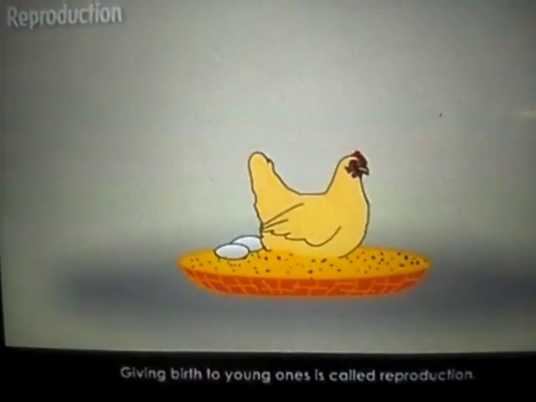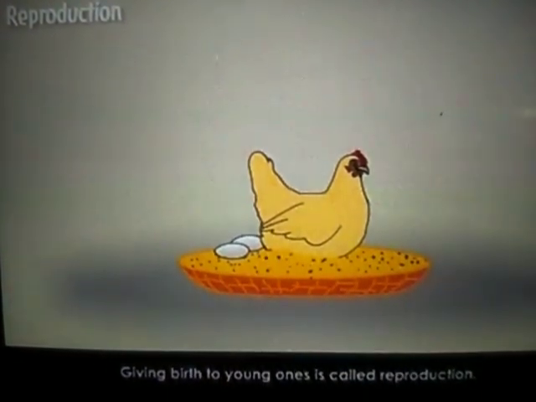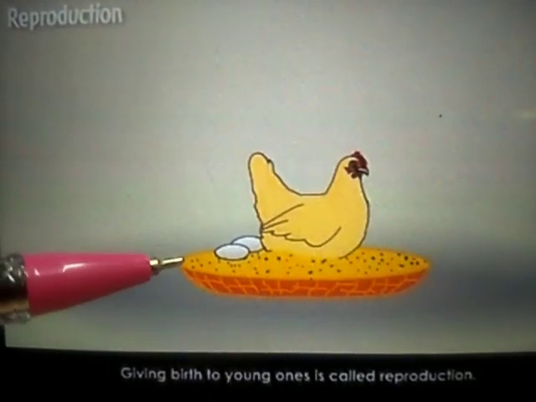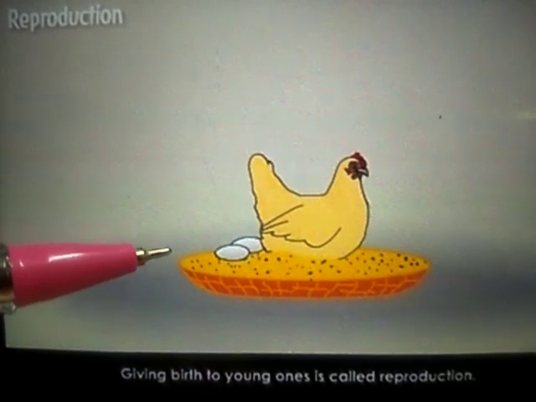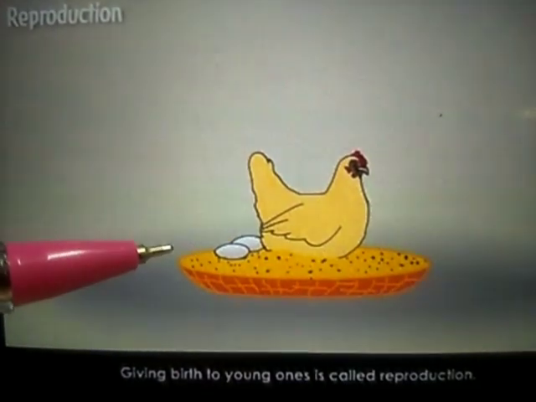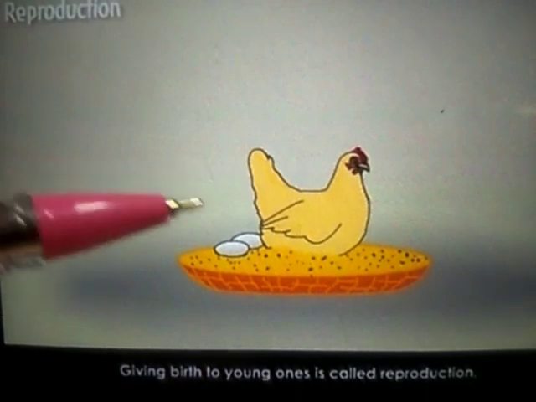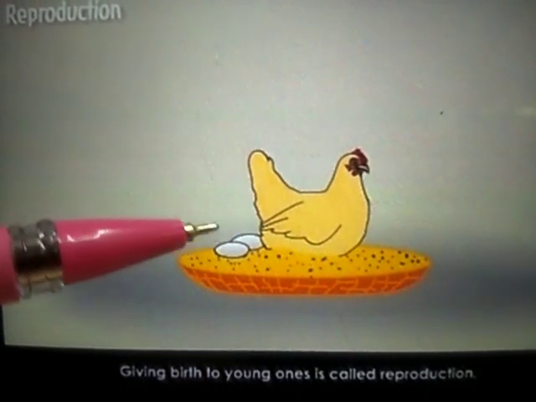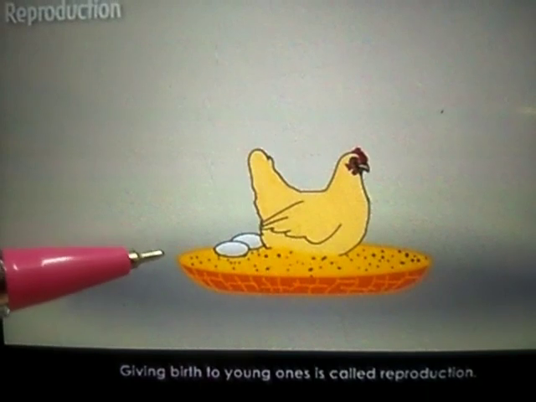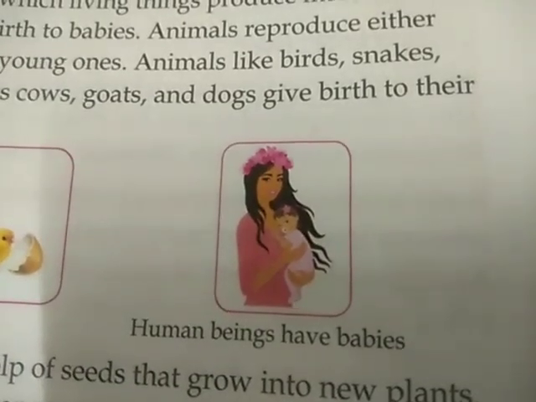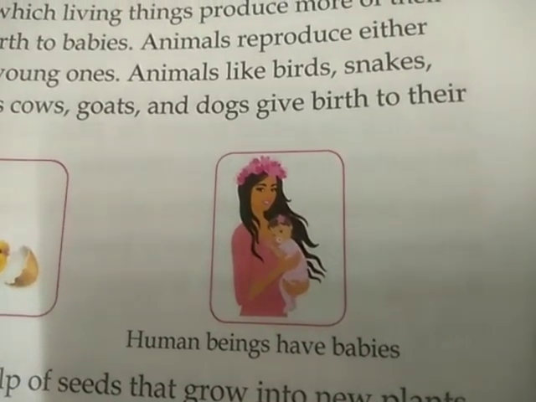All living things reproduce. That means they give birth to their young ones. For example, a hen lays eggs, and after a few days, when the eggs are kept in a warm place, a chick comes out of the egg. The egg hatches and the chick comes out. So birds and reptiles like lizards lay eggs. And human beings give birth to babies.